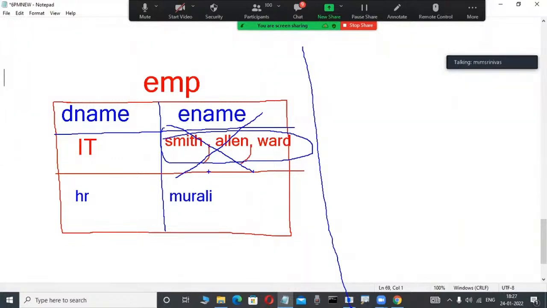The interviewer asks, do you have any idea why in each and every cell only one value you are representing? Why are we unable to represent multiple values separated with comma in a single cell in relational data model products, either Oracle, SQL Server, or DB2? They're asking. Anybody, the interviewer asking that one? Nobody tells the reasons. Reason also there. Actually, this table is not a problem. Table creation also here, Smith, Allen, Ward working.